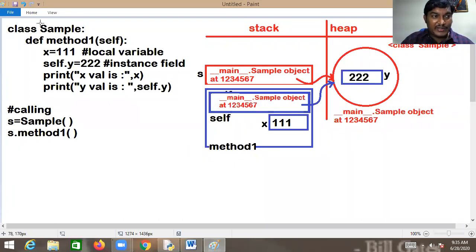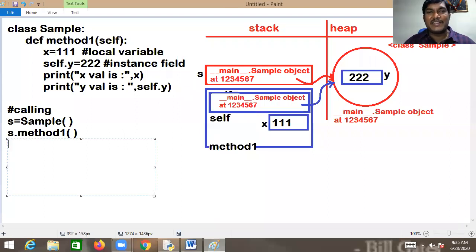Now I want to write some piece of code. Kindly observe this one. It's just a matter of the flow. I want to print the value of y. When you write it like this, you will get an error. Why do you get an error?